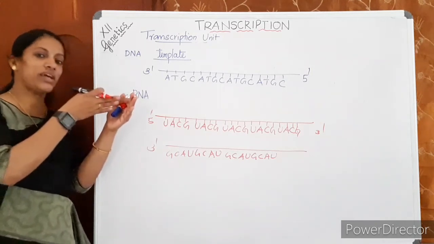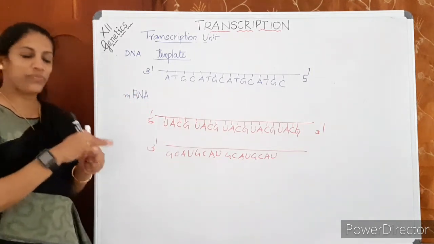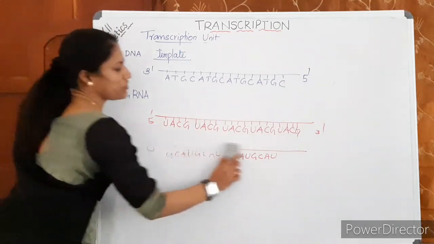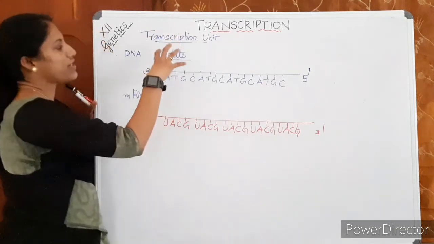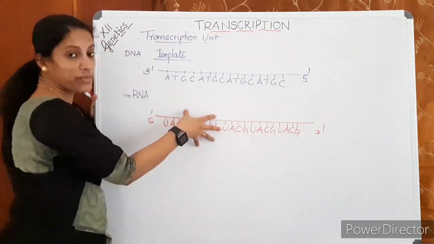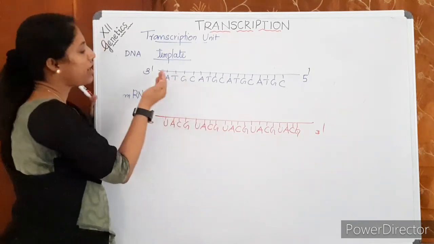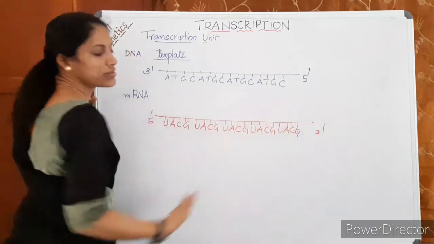If we are looking from this side, we read it like this; if from the other side, we read it like that. Upstream and downstream concepts we will discuss later. Anyway, understand that if the template strand is given, the mRNA strand can be written very easily by simply writing the opposite complementary bases.